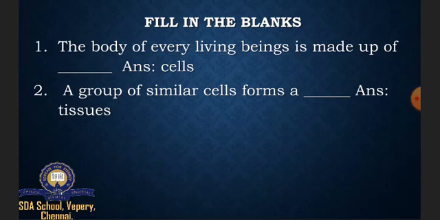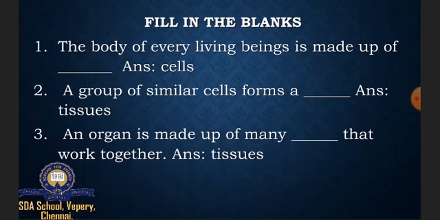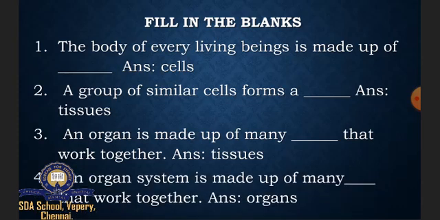I told you already, a group of cells is known as tissues. The third one: an organ is made up of many dash that work together, and the answer is tissues. The fourth one: an organ system is made up of many dash that work together. A group of organs is known as organ system. So the answer is organs.